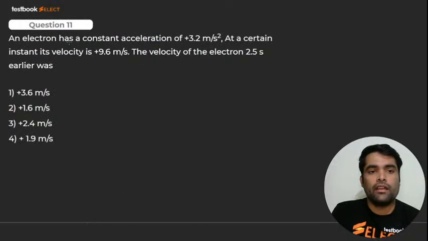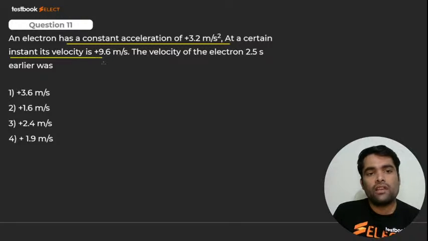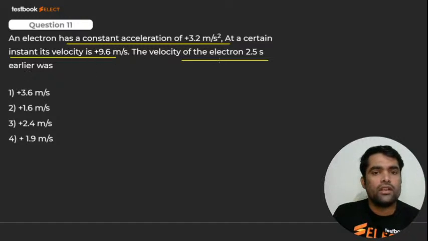Sam, most welcome, dear. Electron has constant acceleration 3.2 meter per second square at a certain instant. Its velocity is 9.6 meter per second. The velocity of electron 2.5 सेकंड पहले क्या होगी उसकी स्पीड, that we have to find. माय डियर प्लीज टेल मी. क्वेश्चन नंबर 11. हाँ जी बच्चा, what it should be?